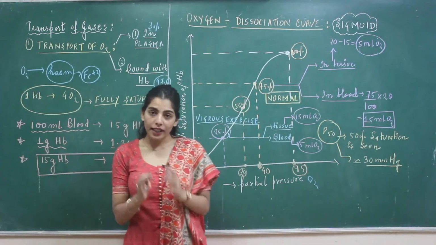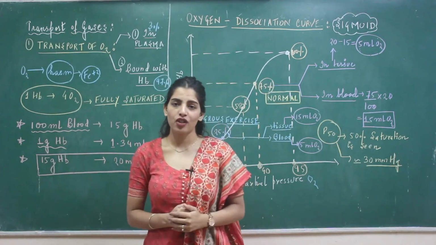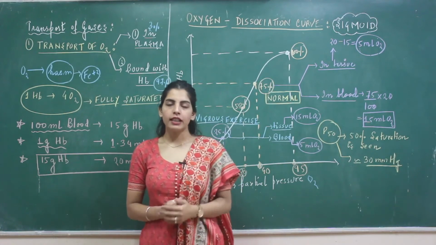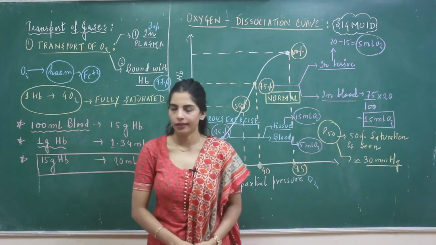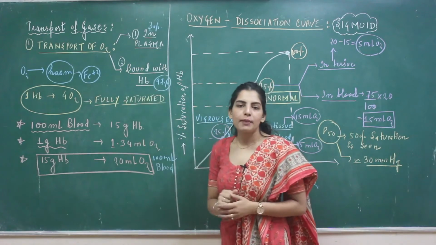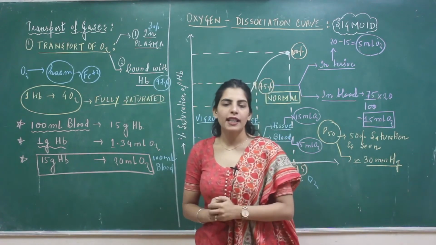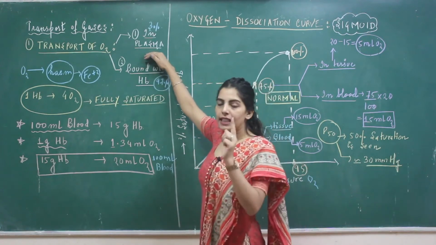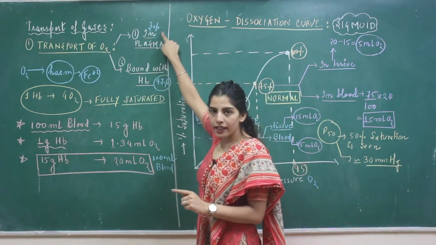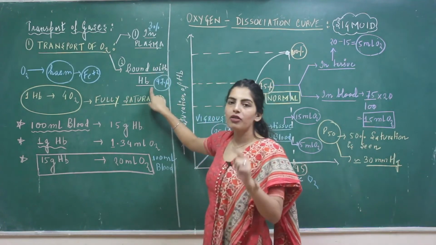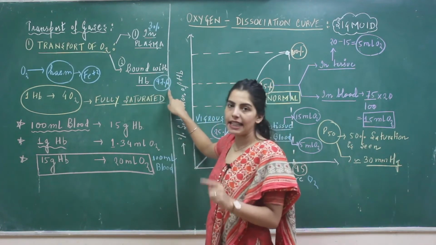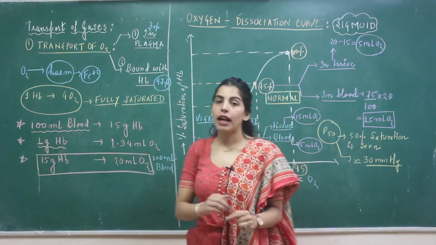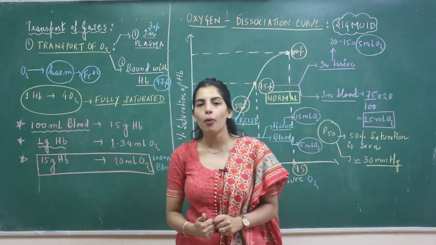Alright students, now let's move on to another topic of this chapter, which is transport of gases. Now we are going to talk firstly about the transport of oxygen. Looking at the transport of oxygen, oxygen can be transported in your body in two states. When I talk about dissolved in the plasma, that's 3%, and when I talk about bound state with hemoglobin, it's 97%. So 97% of oxygen is transported in bound state with hemoglobin.